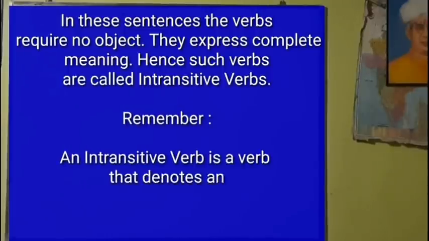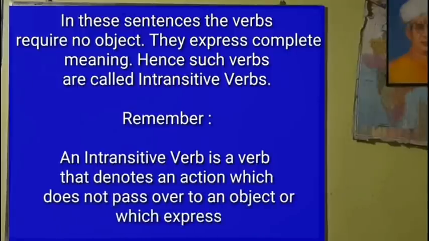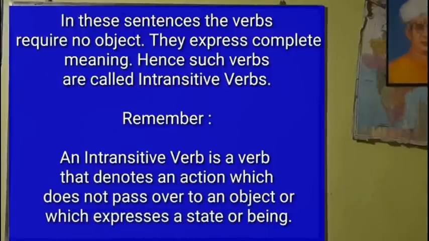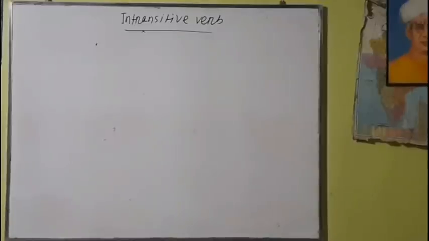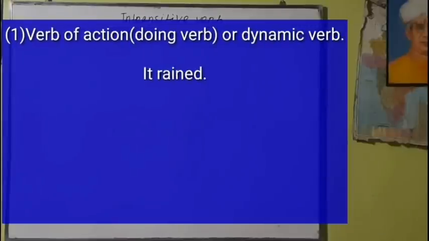Remember, an intransitive verb is a verb that denotes an action which doesn't pass over to an object, or which expresses a state or being, or it can be action. Dynamic verb, or maybe verb of being, linking verb or copular verb. Dear students, let's first discuss what is verb of action or dynamic verb.